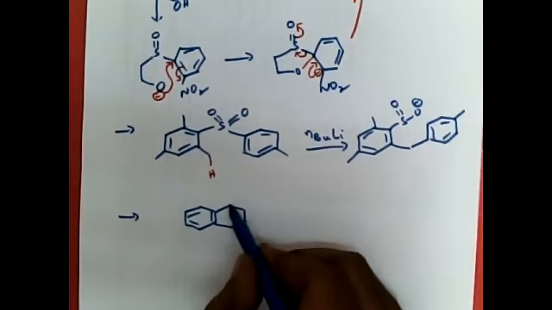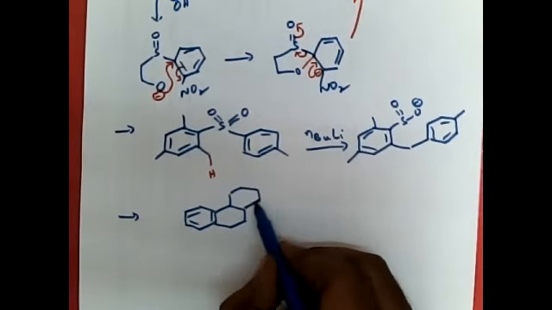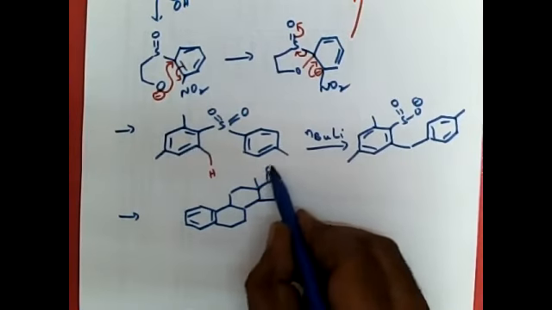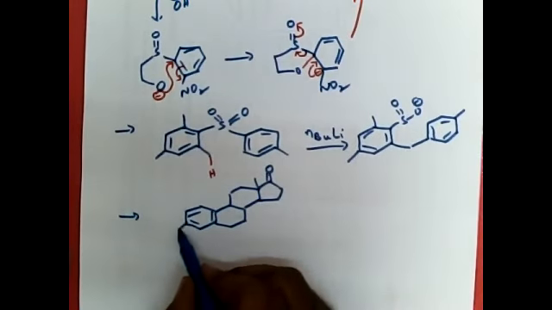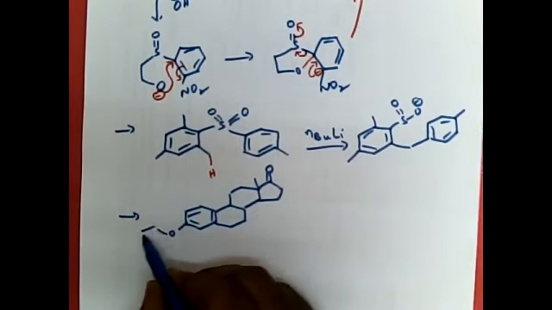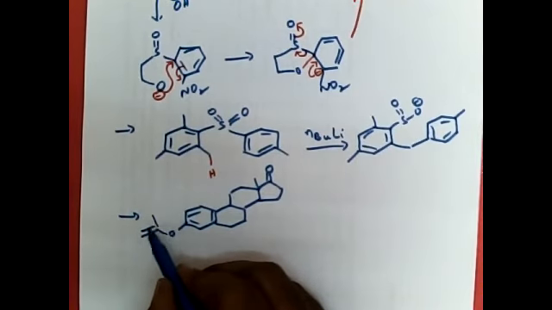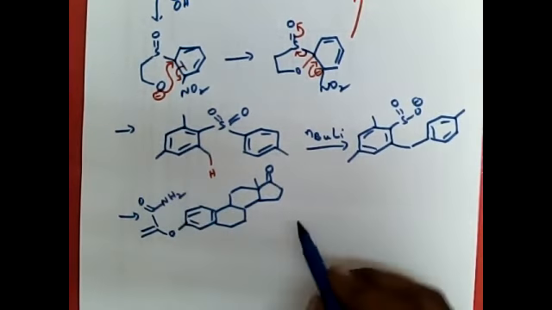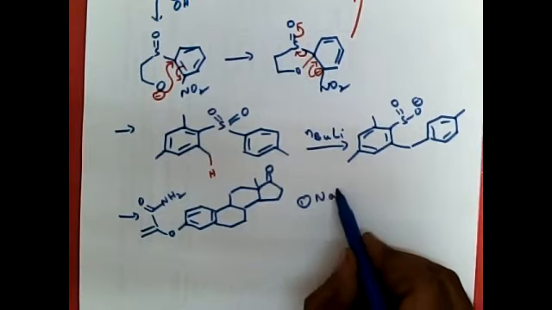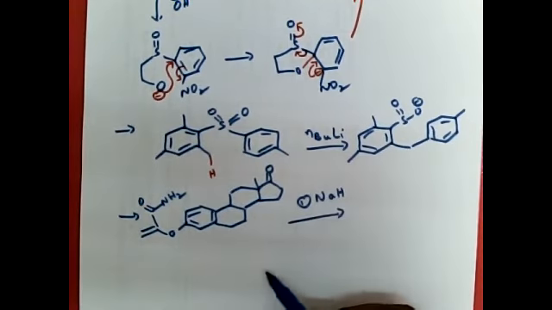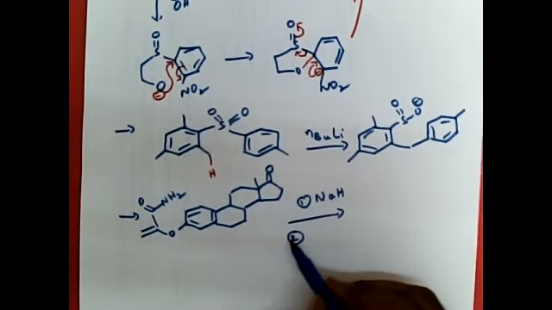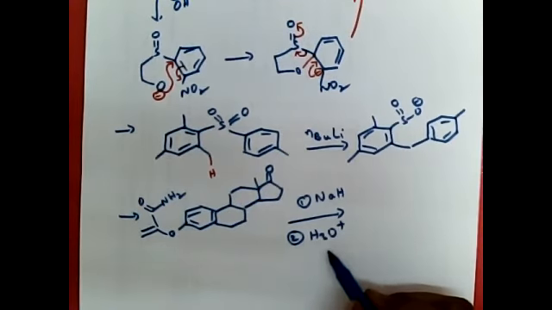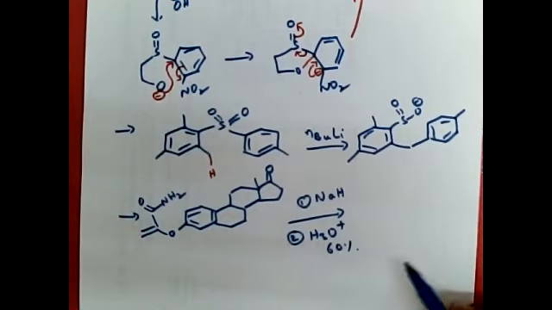I'll give you one more practice problem. Okay, I'll give the product, you practice it. When this amide is treated with sodium hydride, it will undergo Smiles rearrangement. Then that amide is hydrolyzed under acidic conditions to get the amine.